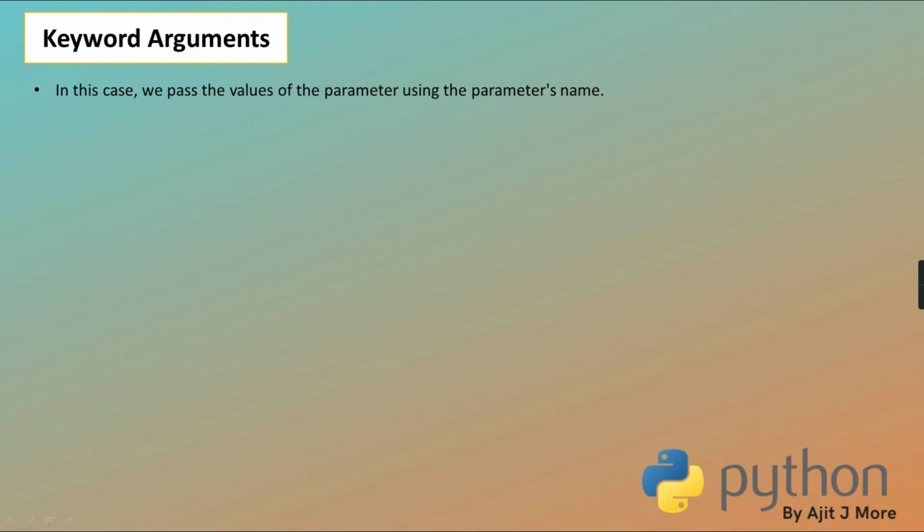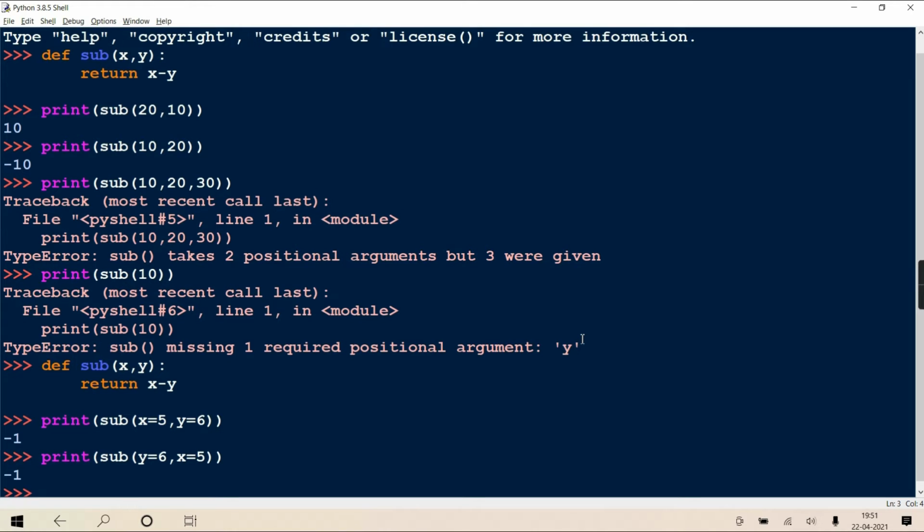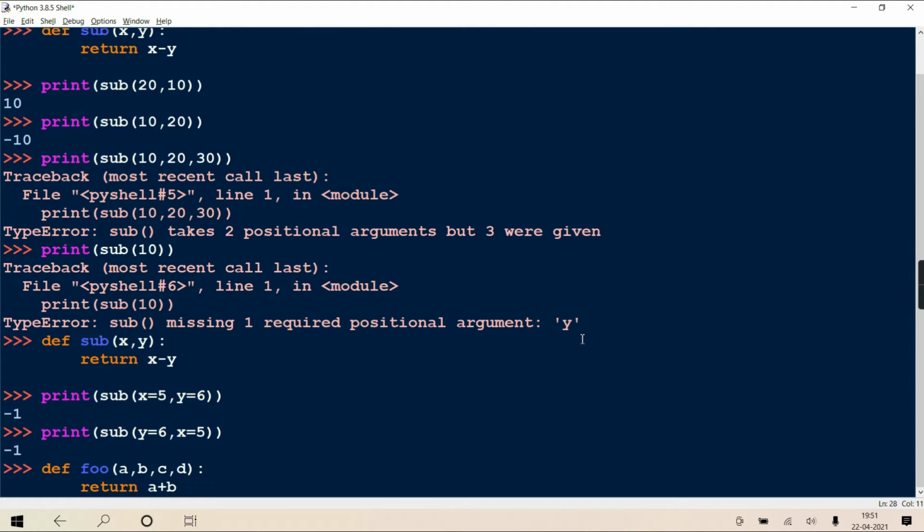Okay? See. So in this case, we pass the values of the parameter using the parameter name. Means at the time of call, you're not only writing the actual, you're also telling that actual is for which parameter. Getting? Now some may ask, can we do the combination of positional and keyword both? You can. Clear? It is 100% valid. Right? Suppose I'm defining a function like this. Def, suppose foo with a, b, c, d, 4 parameters. And it is just going to return the addition of all.